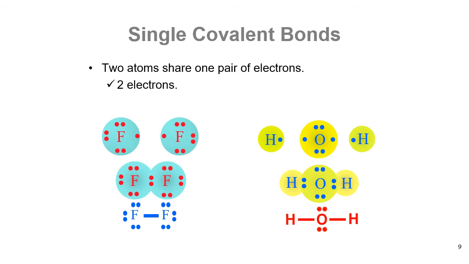Two electrons are shared between two fluorine atoms, and the other case is between oxygen and hydrogen in the molecule of water. One electron from the first fluorine and the other from the second fluorine share together to form one sigma bond. Likewise from hydrogen to oxygen to hydrogen here, and you get the single covalent bond.